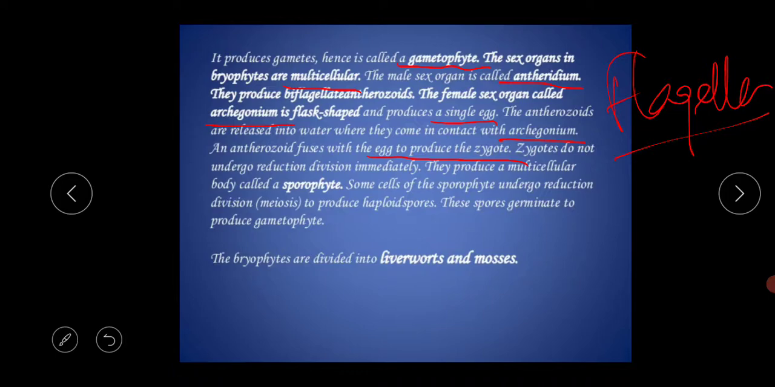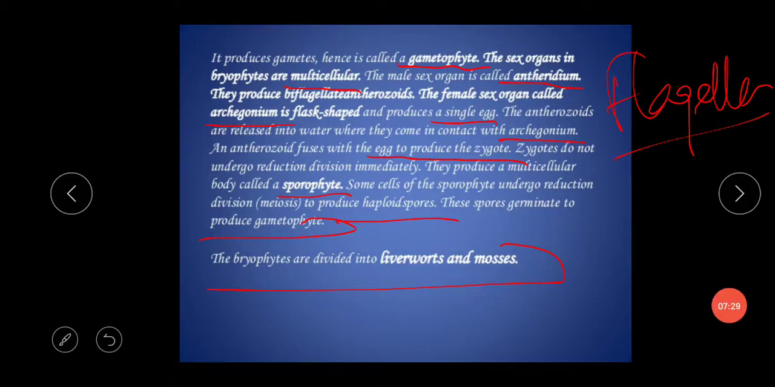Zygotes do not undergo reduction division immediately. Always remember this. They produce a multicellular body called a sporophyte, and some cells of the sporophyte undergo reduction division to produce haploid spores. These spores germinate to produce the gametophyte. Bryophytes are divided into the liverworts and the mosses.